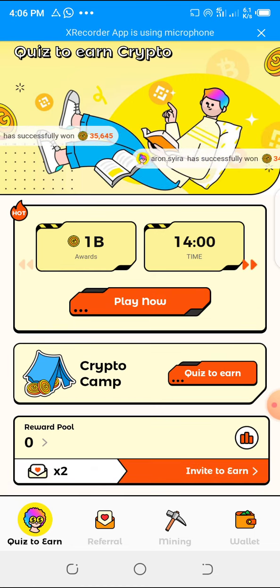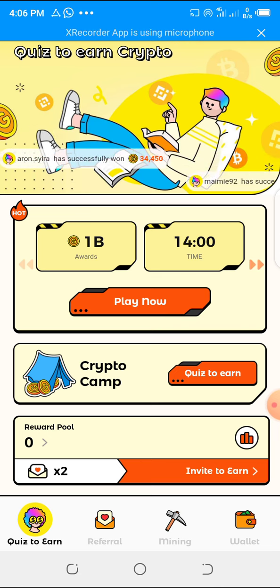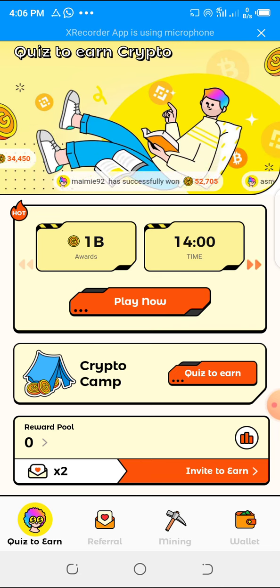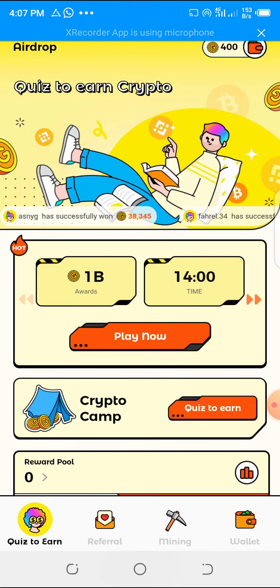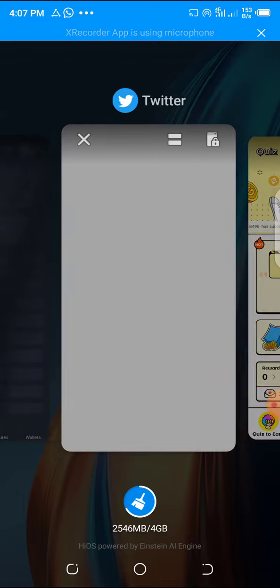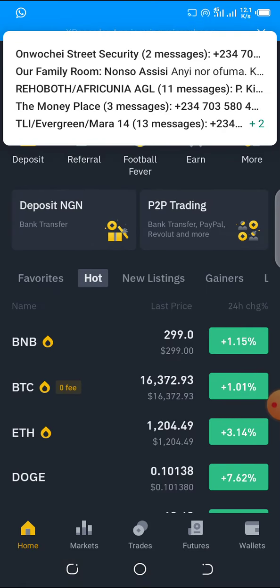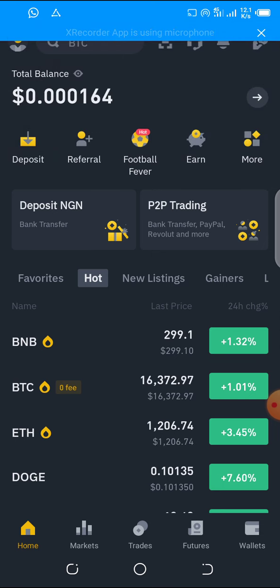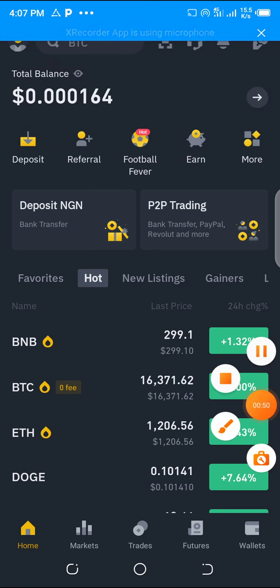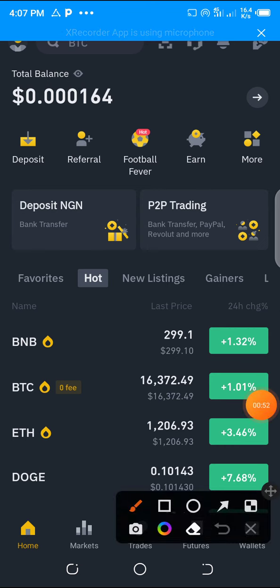Use this app. But before we do that, let's go to Binance, because this thing is going to be launched on Binance in the next 24 hours. This is Binance, right? Let's go to more. I'll click on more.